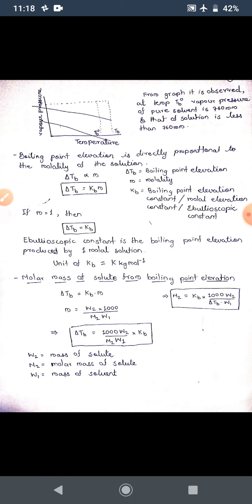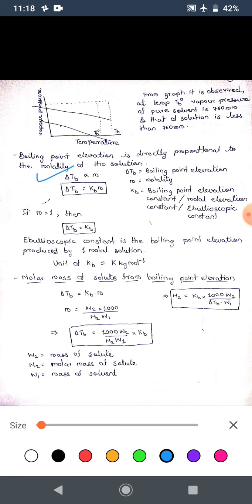So here the boiling point elevation is proportional to the concentration of the solute, and concentration of solute is expressed in terms of the molality. Thus delta TB is directly proportional to what? Small m, which is the molality. To remove this proportionality sign, a proportionality constant is added, which is Kb. And what is this Kb? Kb is called the boiling point elevation constant. It is also called the molal elevation constant, or the ebullioscopic constant.